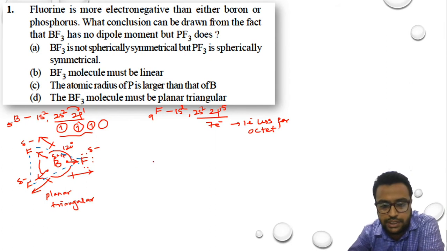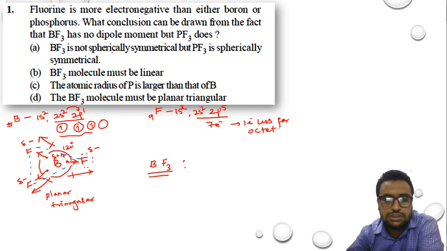Now suppose, for example, in BF3, I want to represent the dipole moment. Why? Because the second part of the question says, what conclusion can be drawn that BF3 has no dipole but PF3 does? That means we need to know whether BF3 has no dipole and PF3 has.